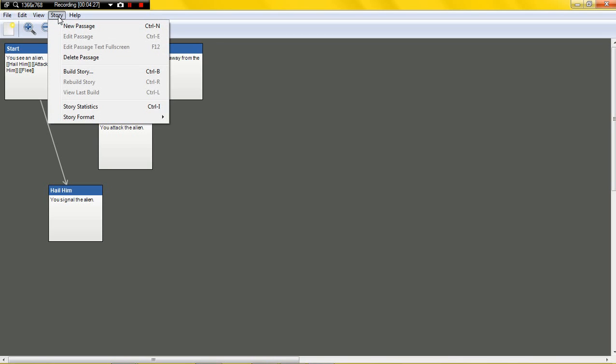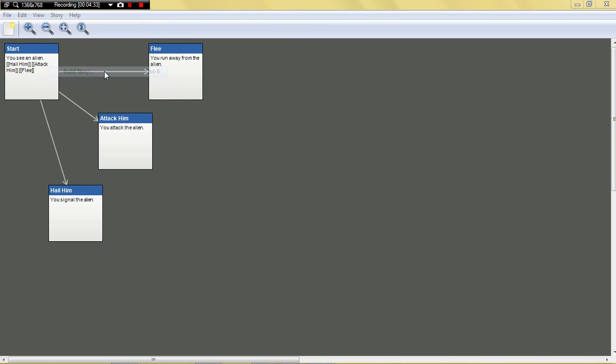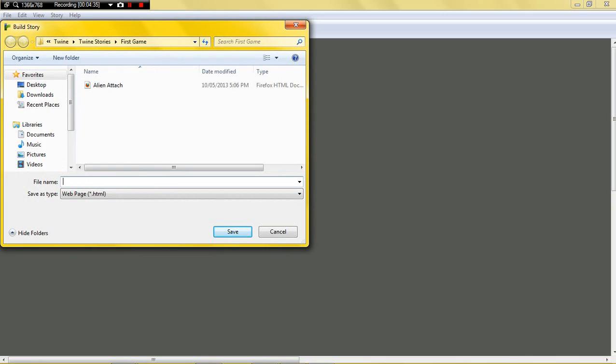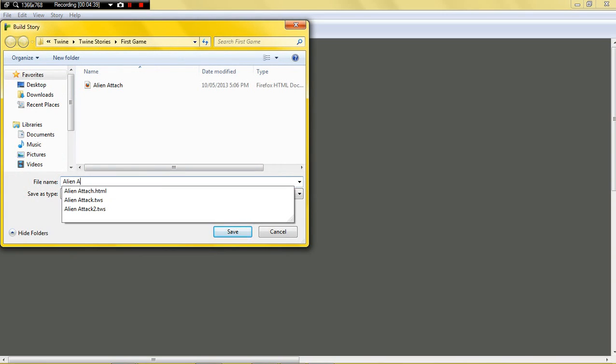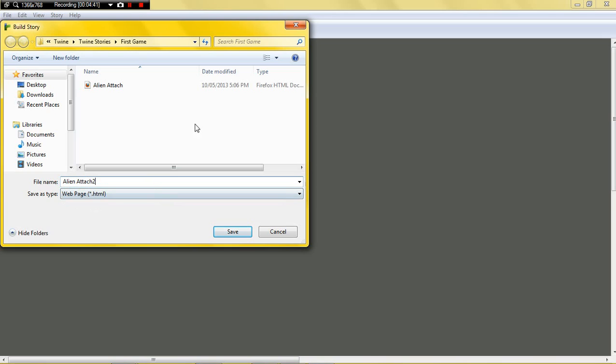And then story, this is if you want to actually test out your story and see if all the links work, and have a go for yourself. You want to click build story, put it in here, alien attach to. I didn't want to put attack because it has the same file name as the other thing. Even though it is an HTML document, it might still want to erase it. So alien attach to, save that, and then here you go. It will open it for you in here. And then you can go here, untitled story, you can title that later, and you see an alien.